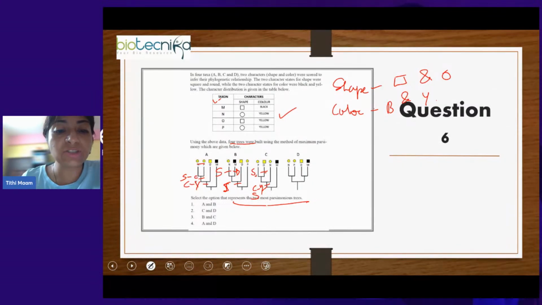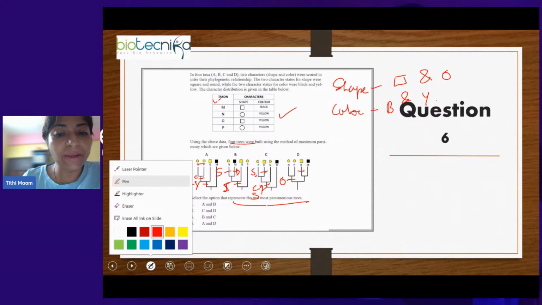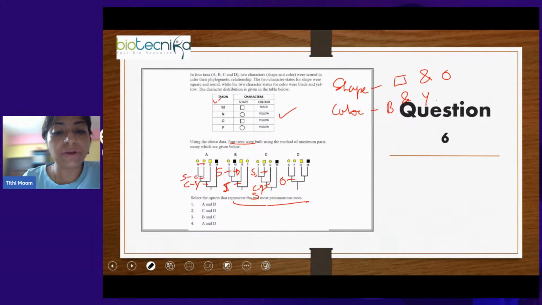For D, you can see one evolutionary event happened where it became circle, and this one remains square. They all are yellow, meaning the common ancestor was also yellow. That means the one uniquely derived characteristic for M was black.